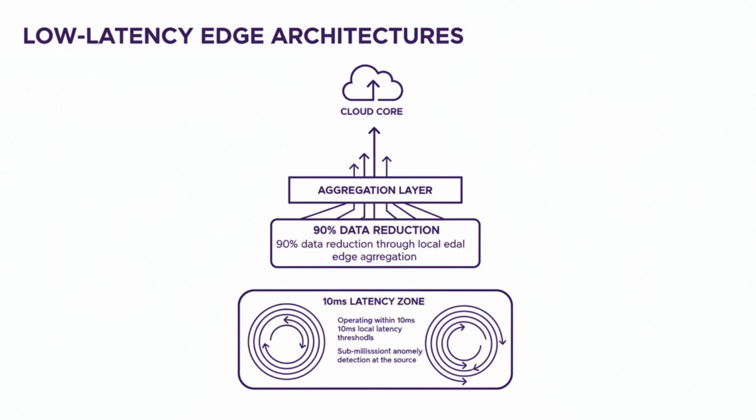By processing 90% of the raw data locally and only sending summarized aggregates to the core, we preserve expensive backhaul bandwidth. We use sophisticated edge-native aggregators to compute histograms and percentiles on device. This ensures that a local spike in 500 millisecond response times triggers an immediate local remediation script, while the central dashboard only sees a high-level alert, reducing alert fatigue for the central operations team.